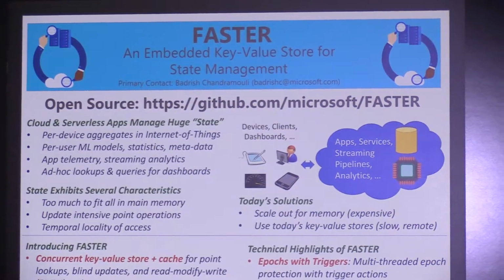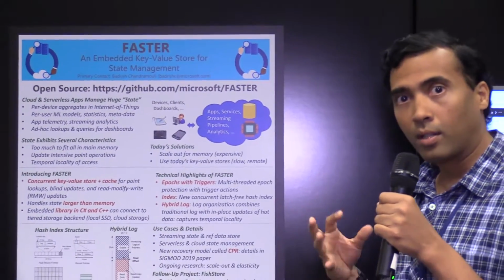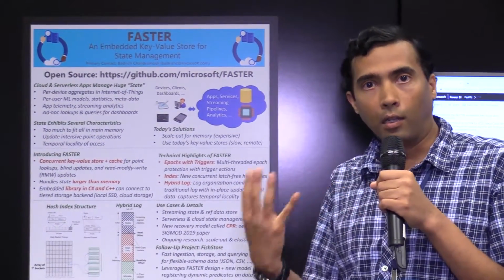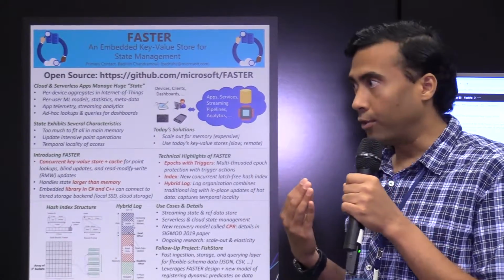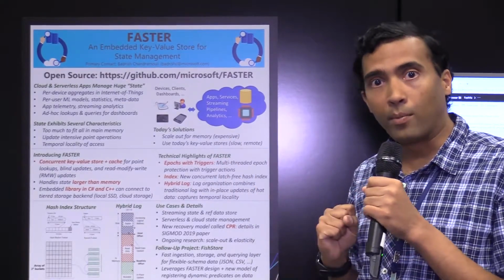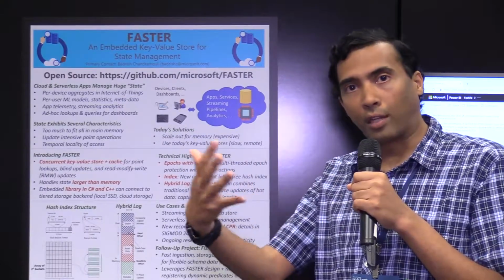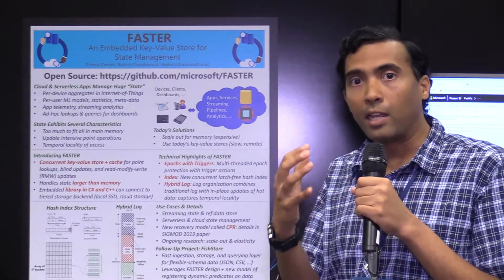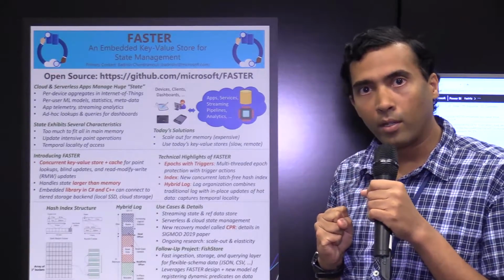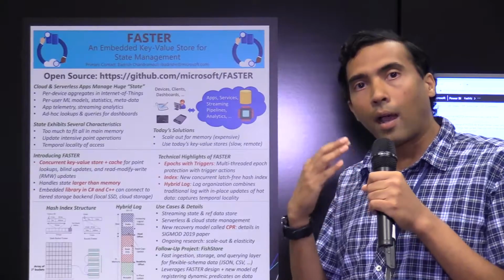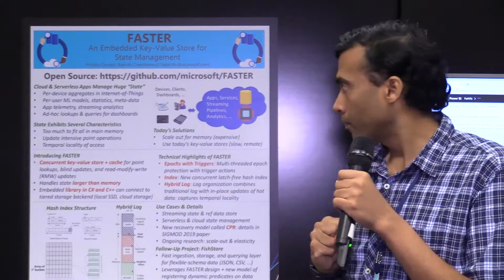We introduced Faster, which is a concurrent key value store for such update-intensive operations. It supports a combination of lookups, updates, and atomic read-modify-write operations by key. Further, it can handle state that is larger than memory. It is an integrated key value store that offloads to secondary storage and keeps the hot working set in main memory. And the interesting thing here is that if your working set happens to fit in memory, the performance of Faster is identical or better than the pure in-memory data structures that are used for this purpose today.